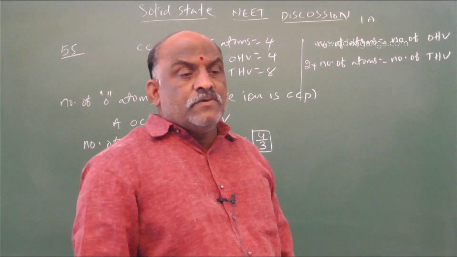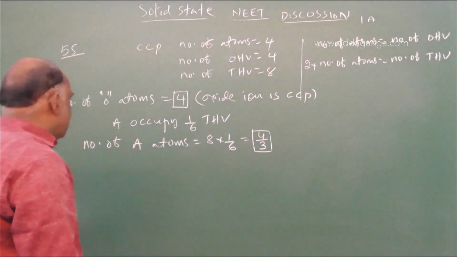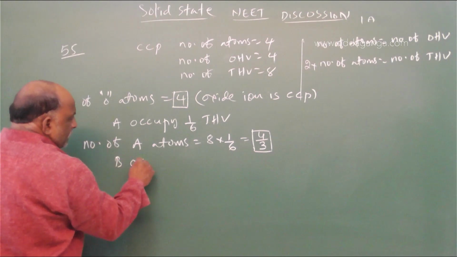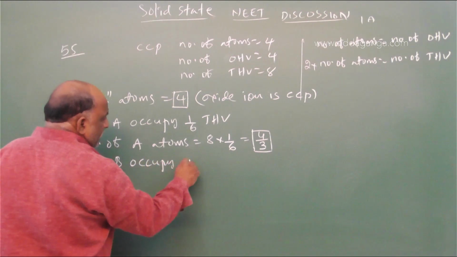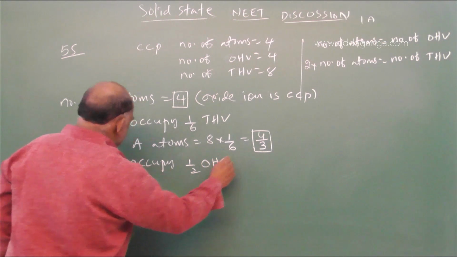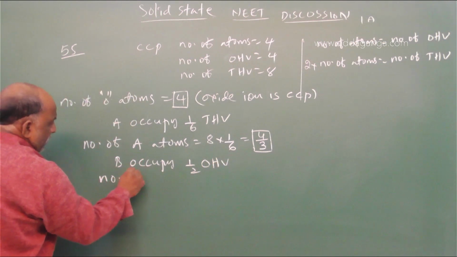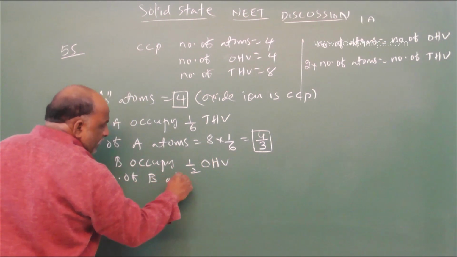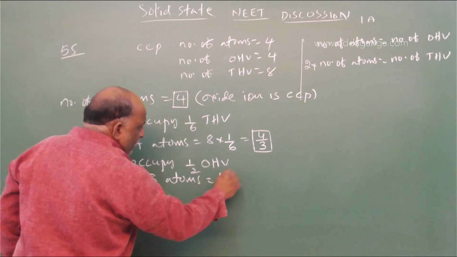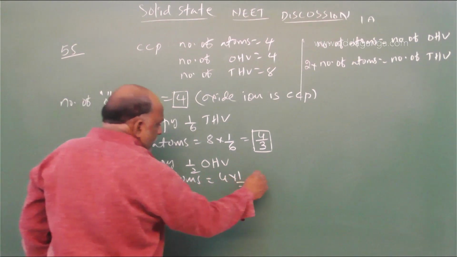Cation B occupies 1 by 2 of the octahedral voids. So the number of B atoms is equal to 4 into 1 by 2, which equals 2.